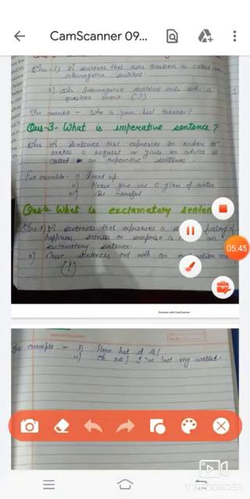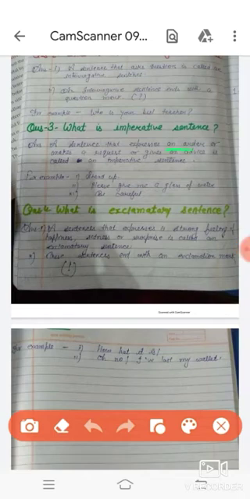Now come to the next. What is an imperative sentence? Students, point number 1 is a sentence that expresses an order. Second, it makes a request, and third, it gives advice. So these are called imperative sentences.